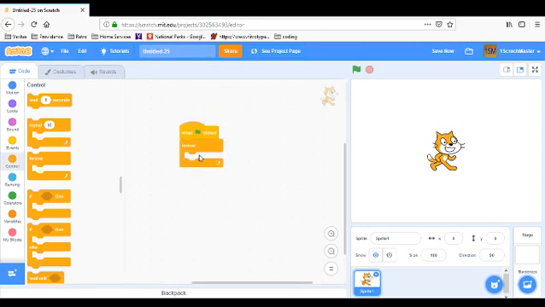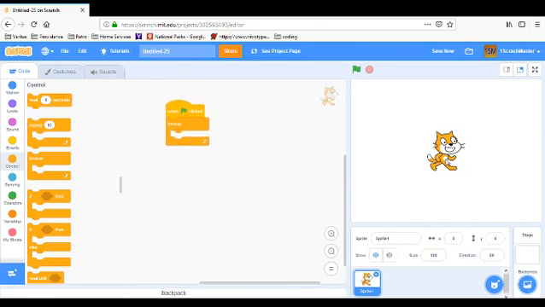Now, nothing is happening in there, so it's just going to be forever doing nothing. If you click the green flag, see, this is highlighted. That means it's running the code, but nothing's happening because there's nothing in there. If we want to stop the code, we can click this stop button, and we can drag the screen around out here, so that's cool. Okay, so what do we want it to do forever?